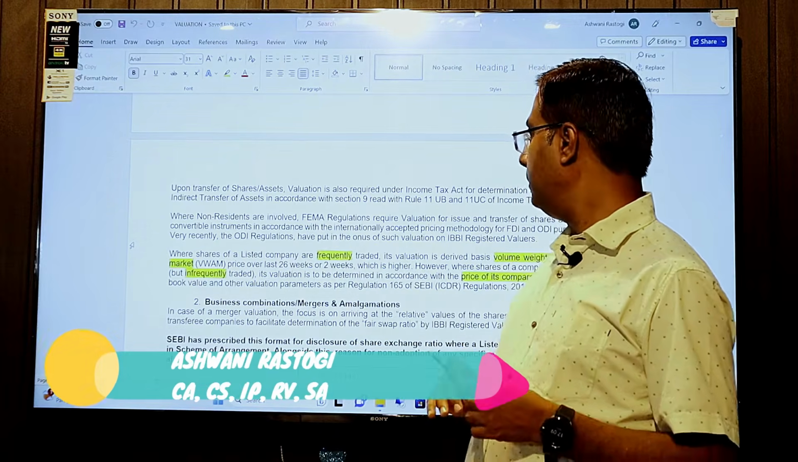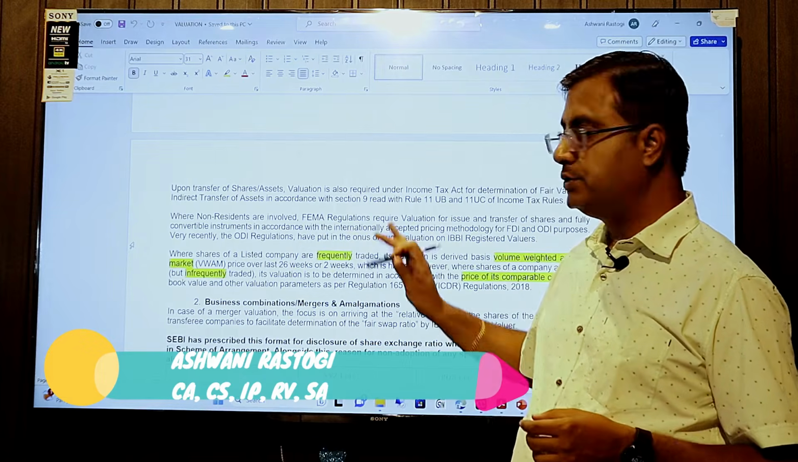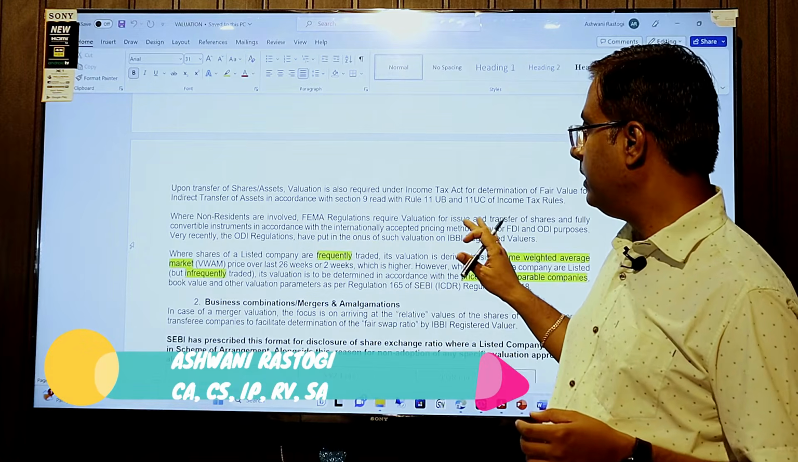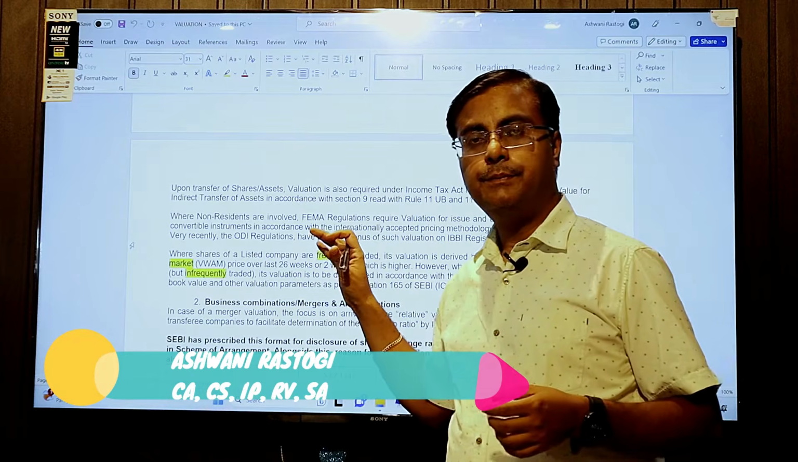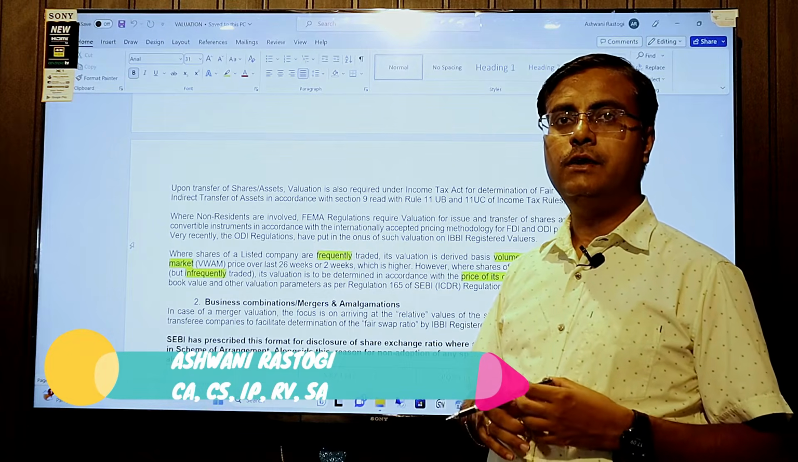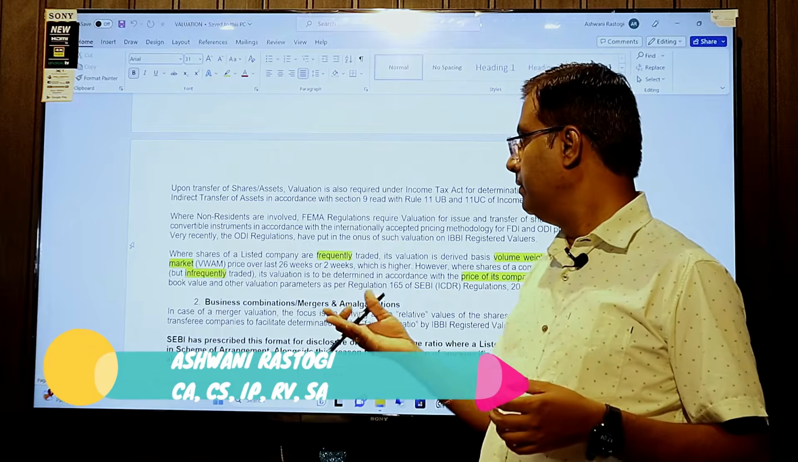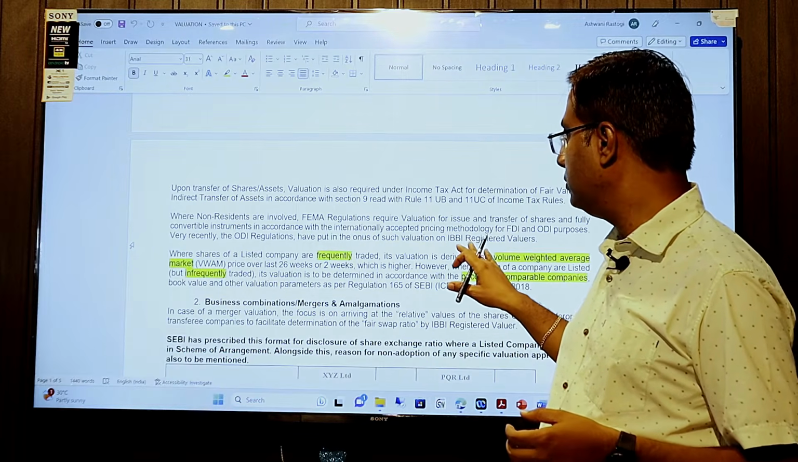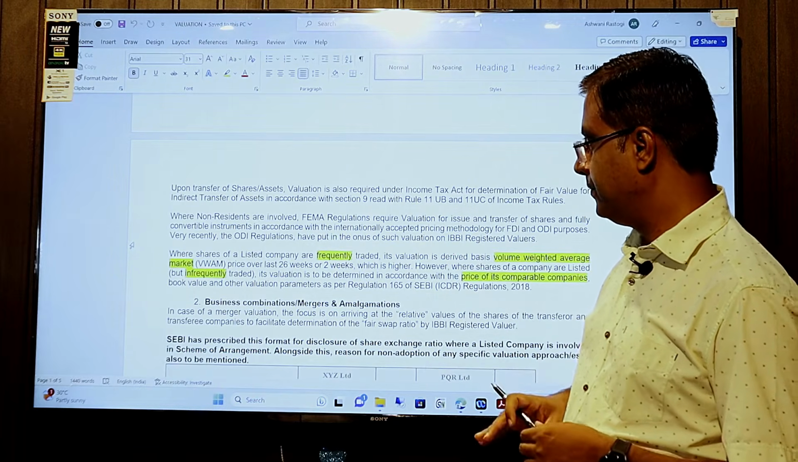From the FEMA perspective also we require valuation. There is FDI, and we are required to file a form with the RBI. For that purpose we require a valuation from an IBBI registered valuer.